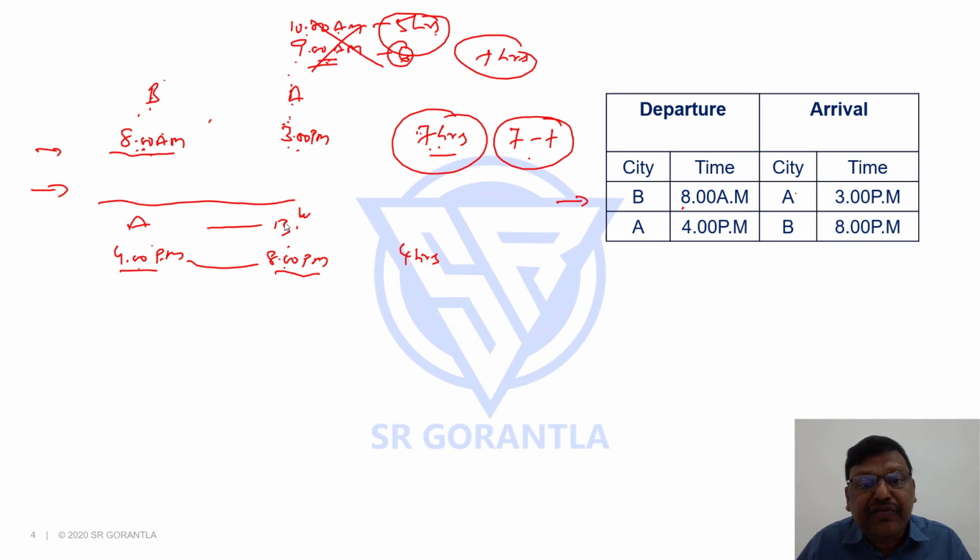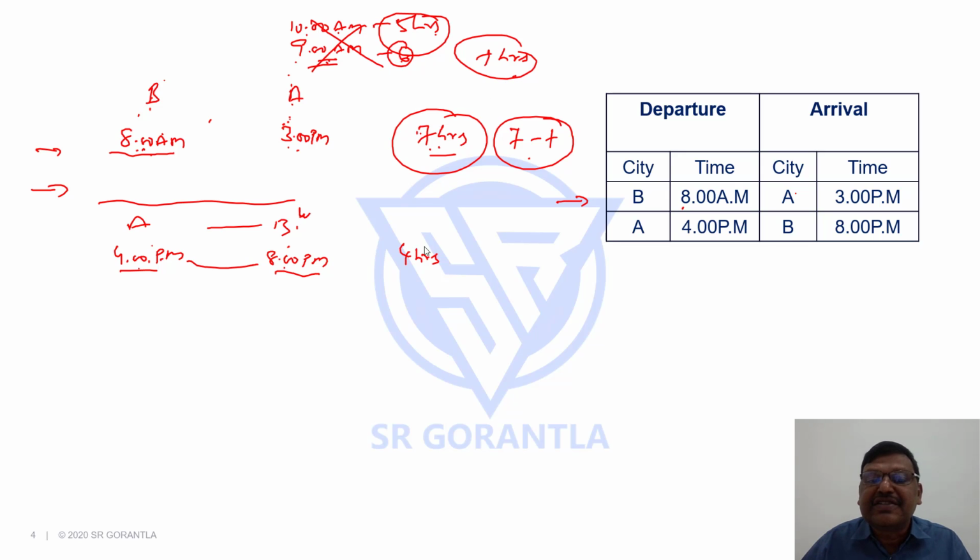If the time zone difference is 2 hours, if it is 4 p.m. in A, it is 2 p.m. in B, then the journey time would have been 6 hours. So the journey time will increase by the difference in the time zone. So now we don't know whether it is 1 hour or 2 hours.